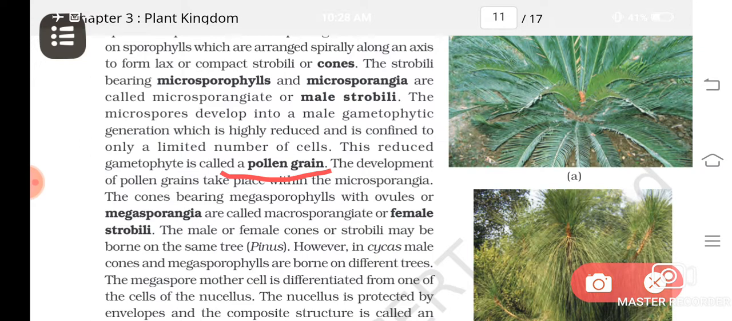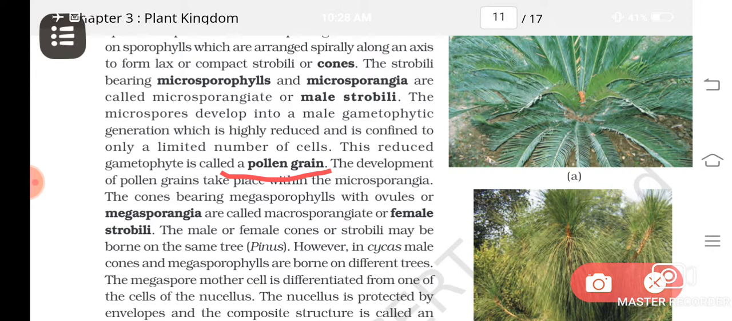So once again, let me rewind all that. First I told you the reproductive structures are called cones, and there are male and female cones. Male cones are made up of microsporophylls, and these microsporophylls contain microspores. This microspore is actually containing the reduced male gametophyte, and this is known as pollen grain. So this much is clear to you.